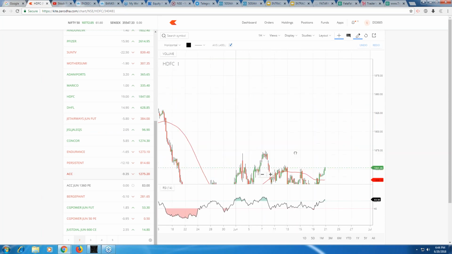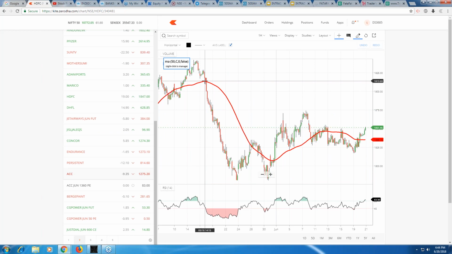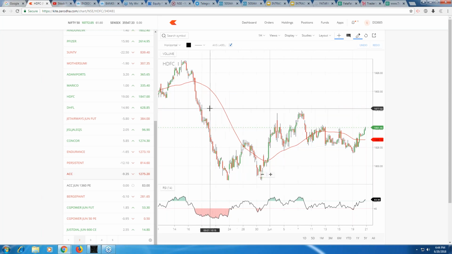All right. See here, beautiful trade, beautiful fall. This is not HDFC Bank, there's just HDFC. And see here, RSI has gone down and the stock has fallen from 9:15 onwards on the same day.